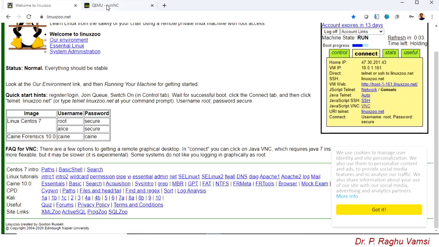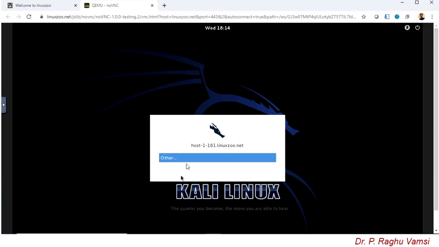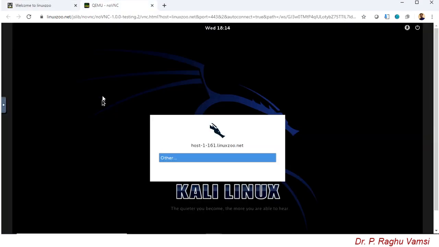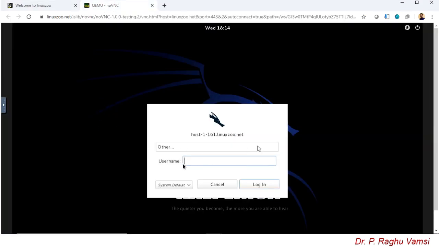The boot process is going on. Now click here. So the boot process is complete, because it is showing that the load process is completed. That means this tab is ready for loading. So the username is root and the password is secure.